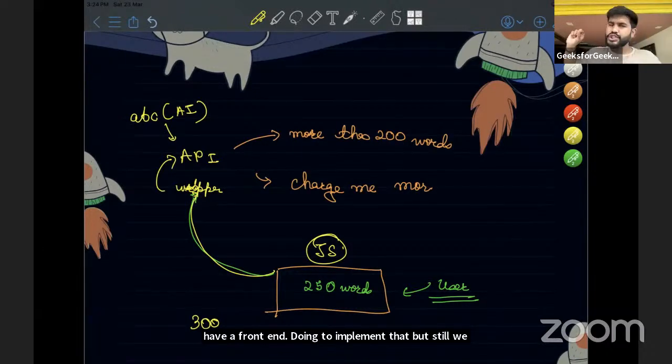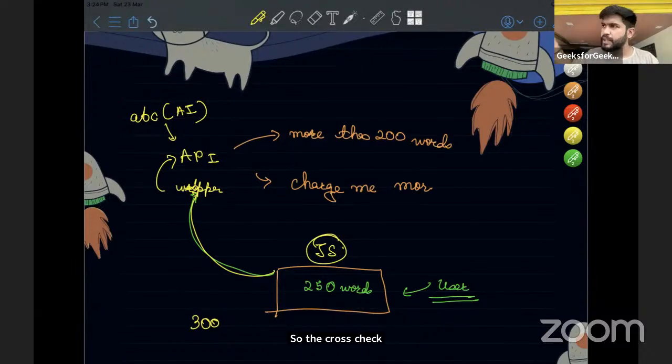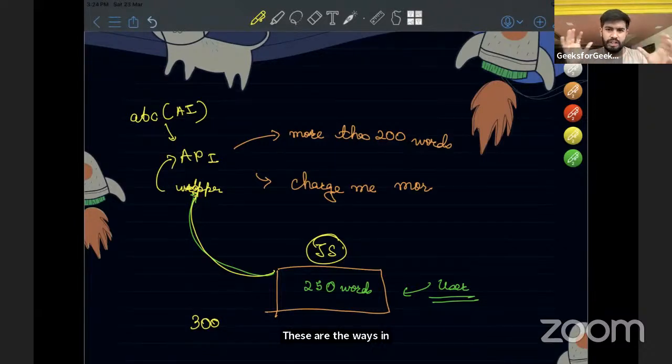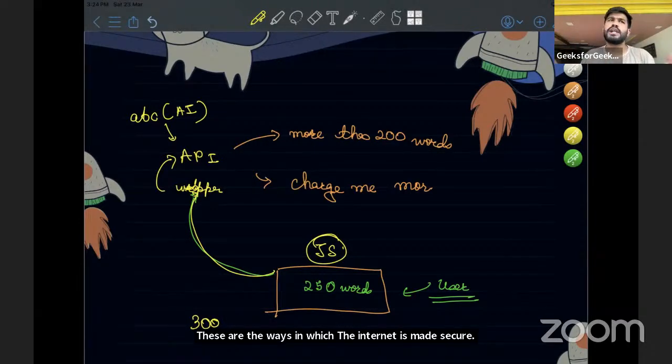So to cross check it, we use this, so that people who are intercepting the request cannot bypass it. These are the ways in which the internet is made secure. People who do bypass it are ethical hackers, who find out and file a bug report or something.